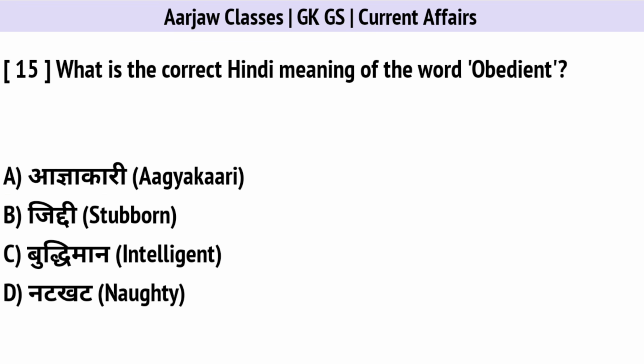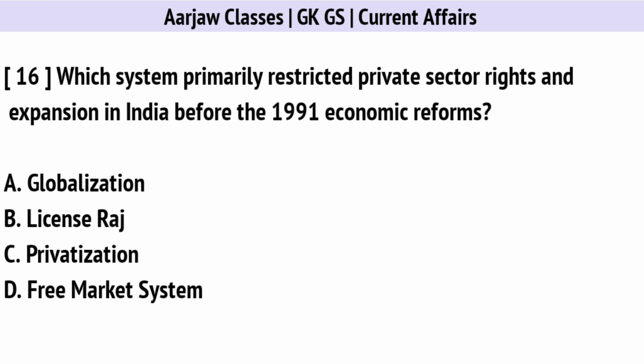What is the correct Hindi meaning of the word obedient? Correct option is A. Agyakari. Which system primarily restricted private sector rights and expansion in India before the 1991 economic reforms? Correct option is B. License Raj.